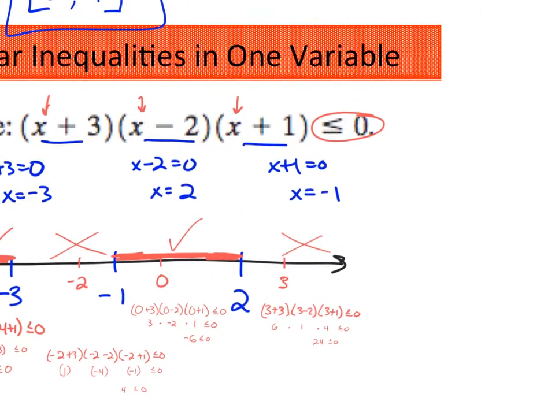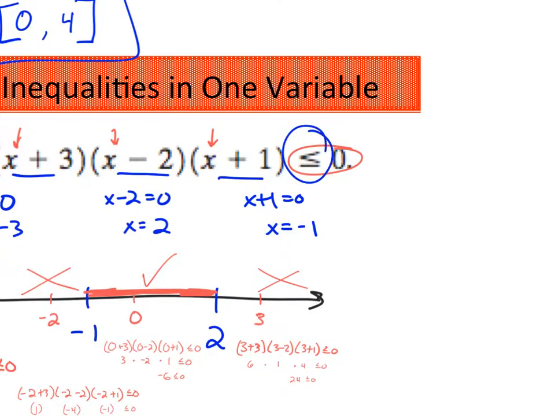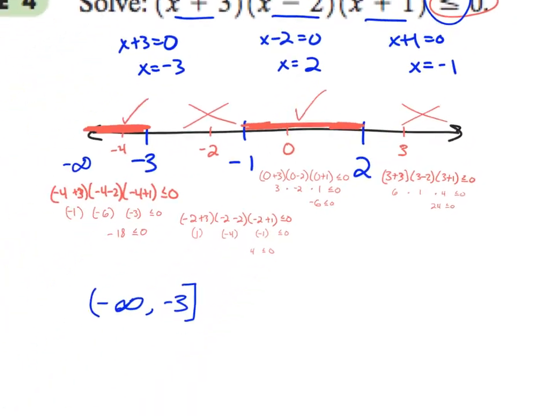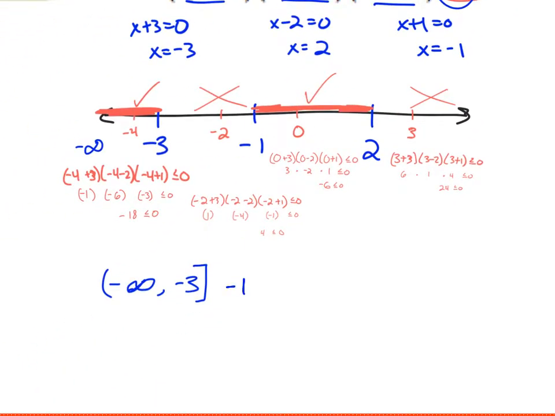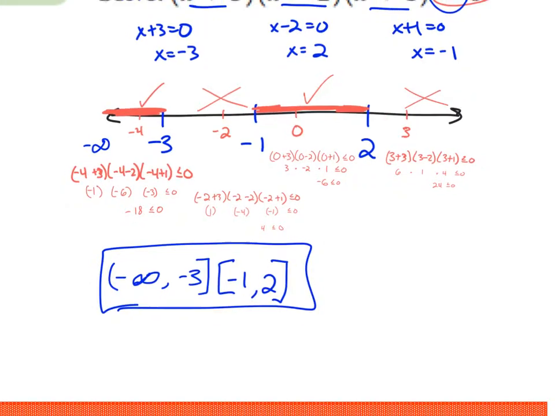Okay, I'm going to use brackets because of my inequality. There's the equal to part included in it. And then everything from negative 1 to 2. And that is my final answer, just those two intervals.